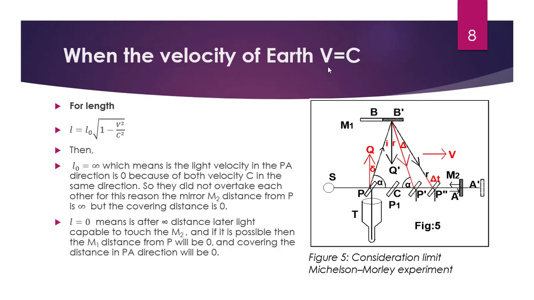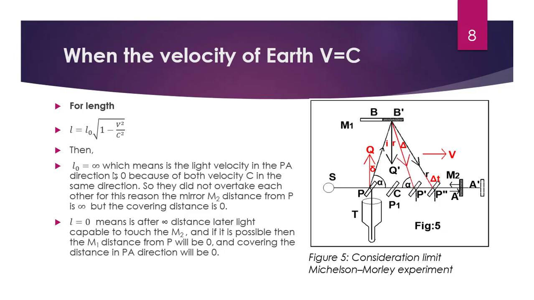When the velocity of the arc v equals c, for length L equal to L naught root over 1 minus v square by c square, then L naught equals infinity. If you consider v equal to c, then root over 1 minus 1 equals root over 0. So L naught equals L by 0, which means L naught equals infinity.